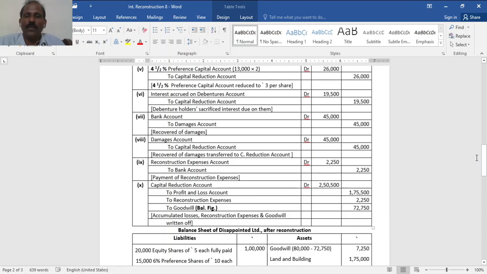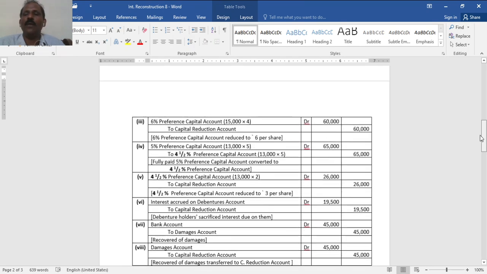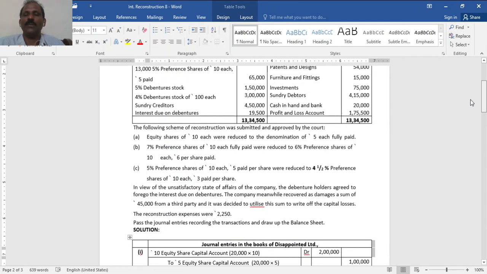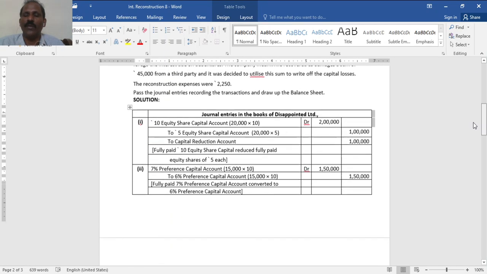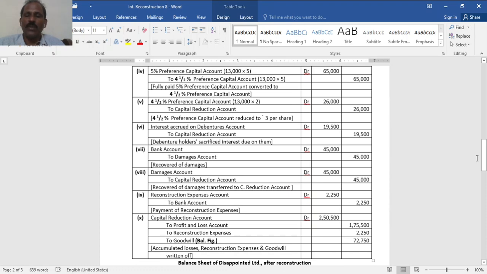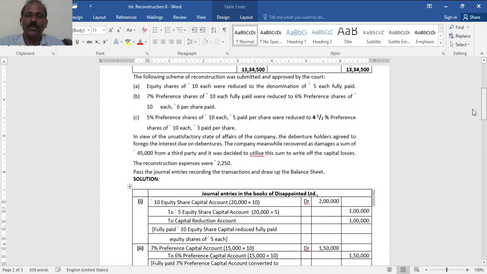So total 2,50,500. Use it for writing off. Nothing is said about the writing off of assets, but the fictitious assets have to be written off. First it is profit and loss of 1,75,500. Then reconstruction expense 2,250. Balance to be utilized to write off